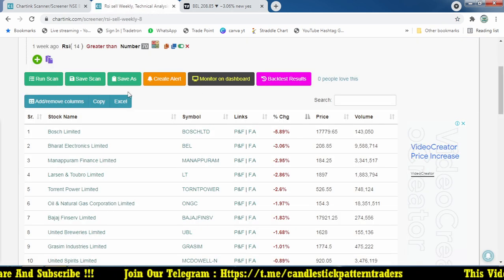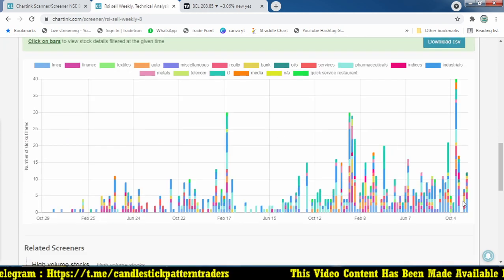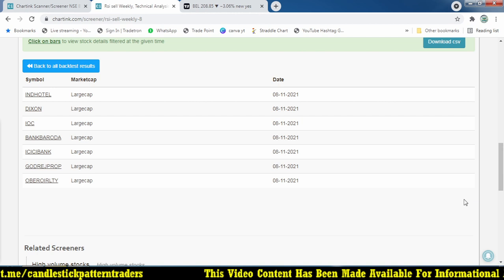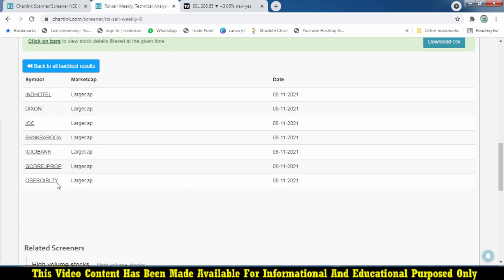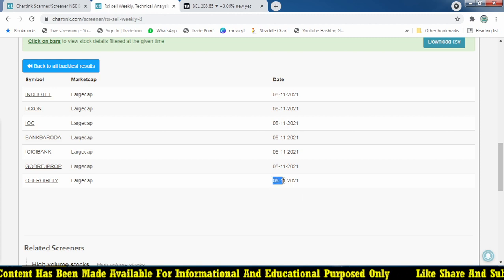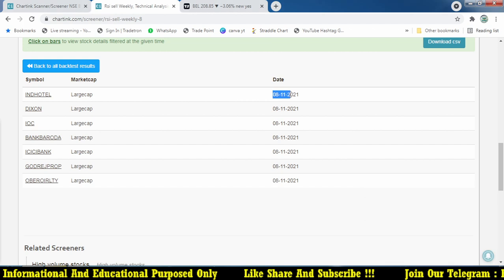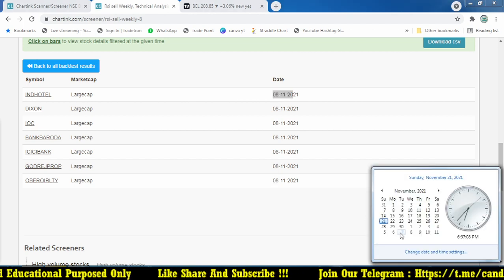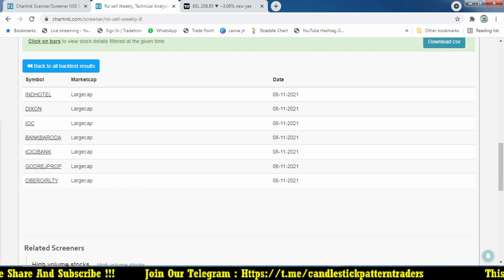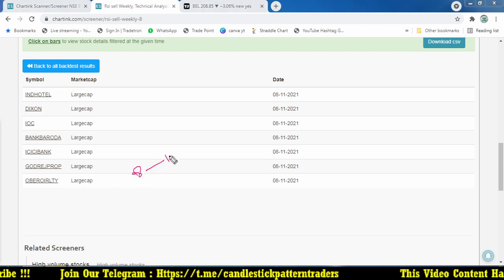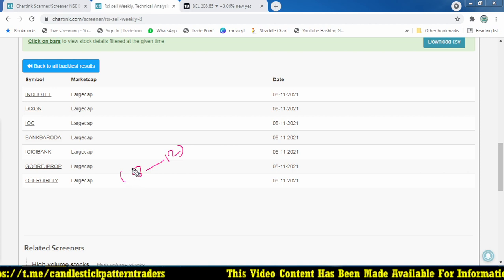But for example, if you go for a backtest of this strategy, some stocks that were present last week, November 8, were Hindu Hotel and Dixon. These are the stocks which happened last week, the 8th to 12th, but it shows you the opening date only, right? Do you understand? On this 8th to 12th, we don't know exactly what date it happened. It may be on 8, 9, 10, 11 or 12, any point of the day.